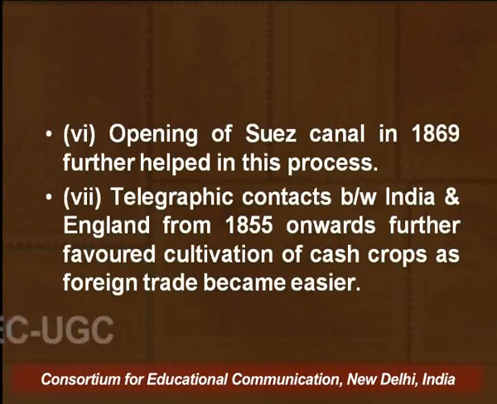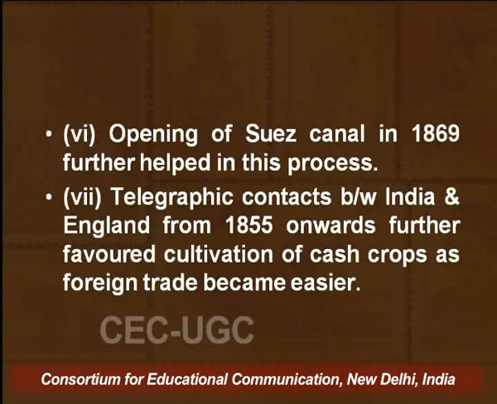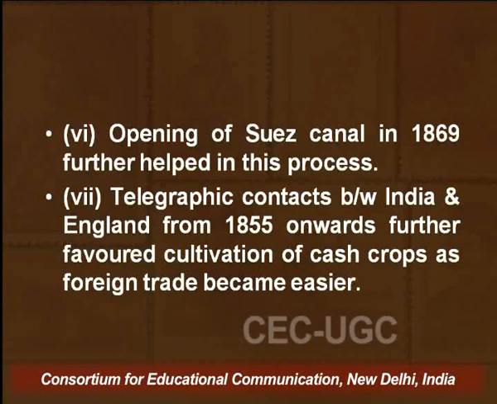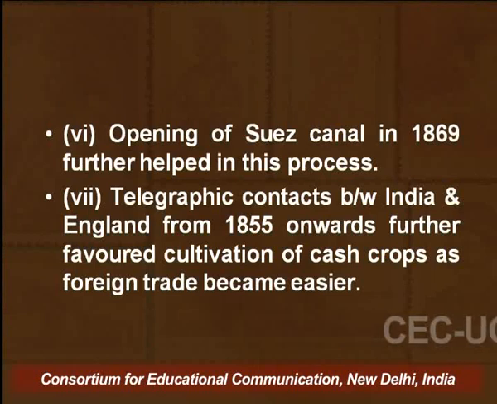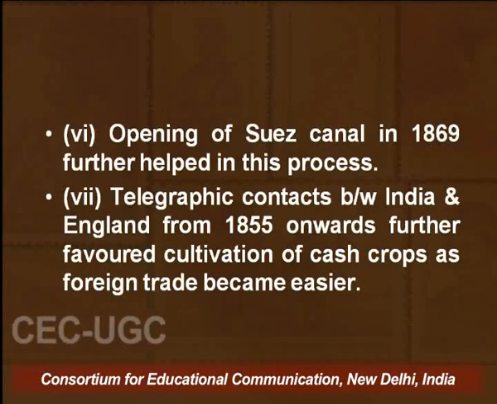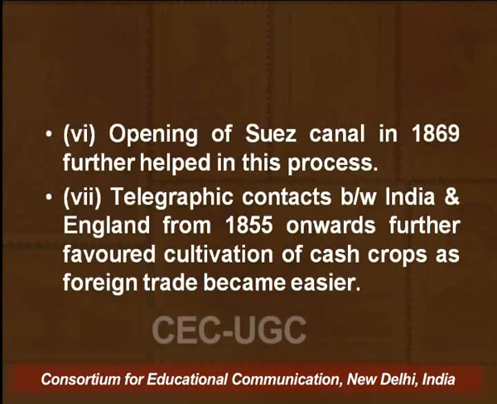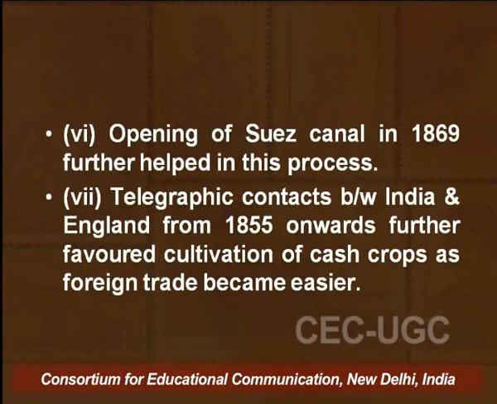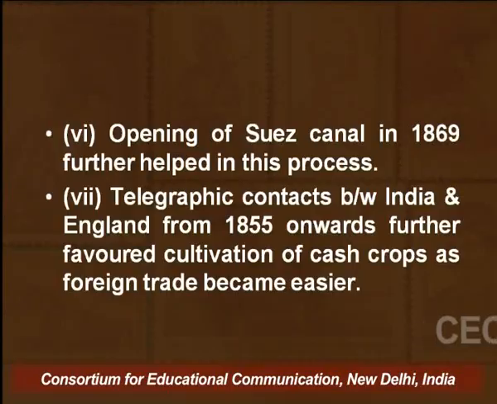So these kinds of developments in the context of the telegraph also paved the way for foreign trade to become easier during this time, and it also helped in the cultivation of these crops. Later we also find, from 1853 onwards, how railways got constructed,